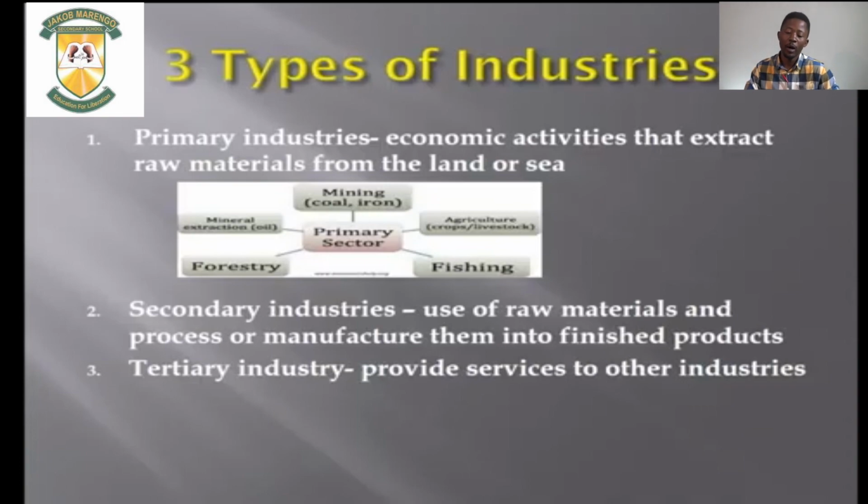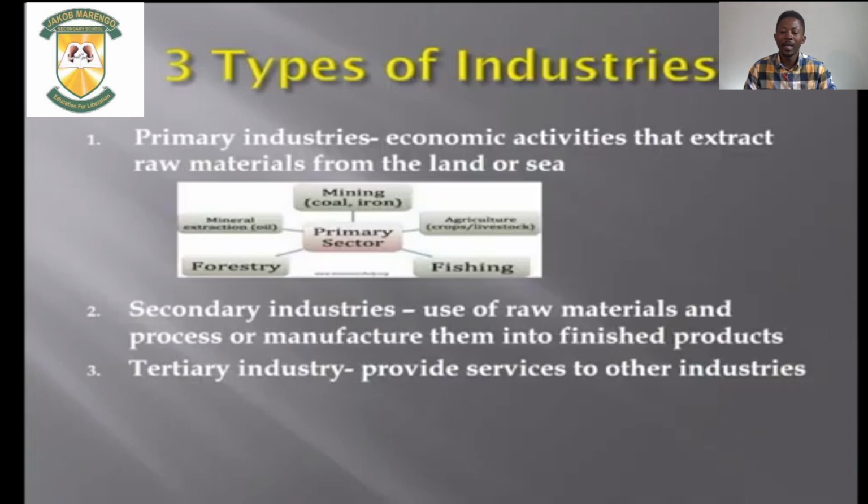Now, for each, you should be able to give an example. You should be able to give an example of a mining sector, for instance, in Namibia. Agricultural sector, what type of agricultural sector do we have in Namibia or do we use in Namibia? Forestry, how is our forestry regulated? If you look at the 2 Kavango regions, Kavango West, Kavango East, the Caprivi regions, I think they are busy with the production of timber. So how is that one regulated? Such things, we need to look at them.